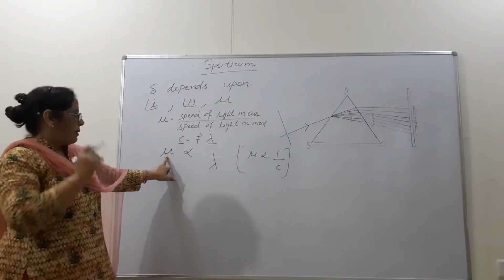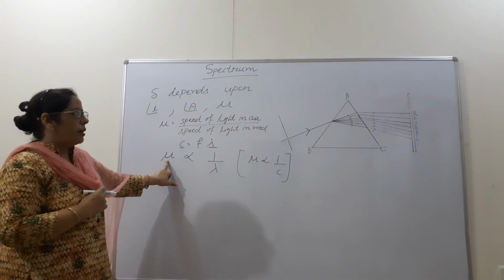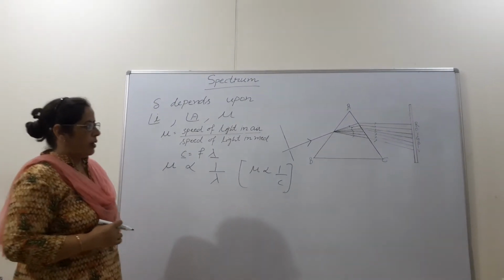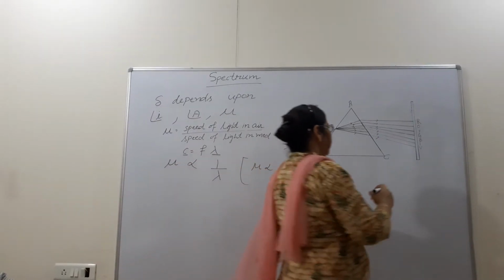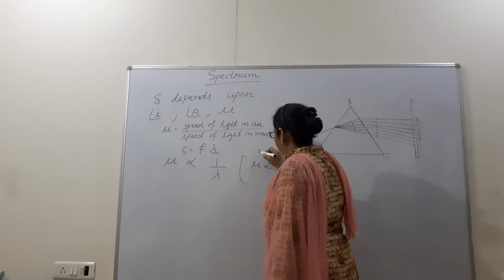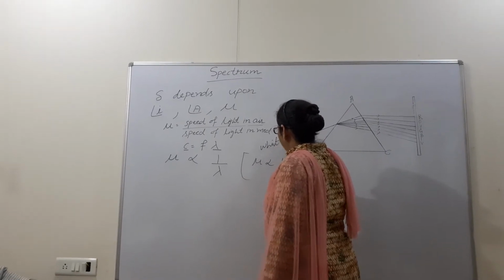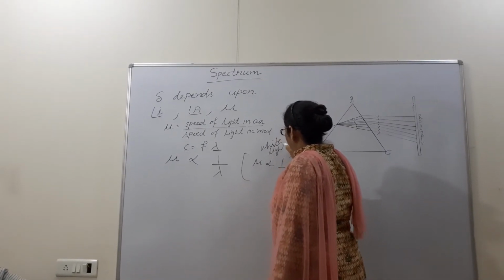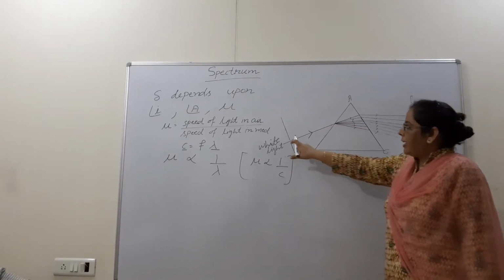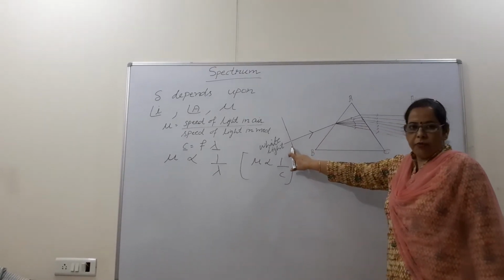Then after that, Sir Isaac Newton gave us the visible spectrum. What he did, he allowed white light to enter into a dark room, and he kept a small aperture in a window.